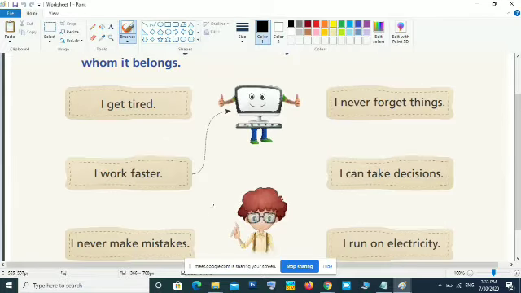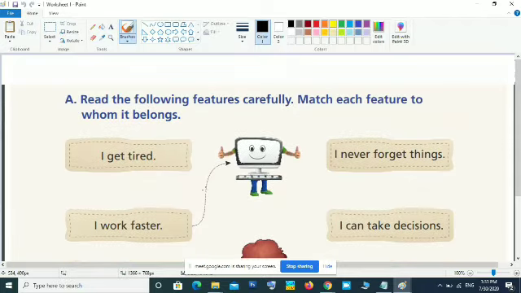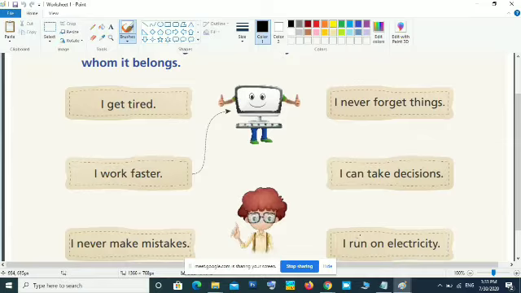That is two pictures are there. One is computer, the other one is human being. Some characters are written here. Read the following features carefully. Match each feature to whom it belongs. I get tired. To whom does that belong? Computer or human? Human. Okay. So that is human. Computer never gets tired.